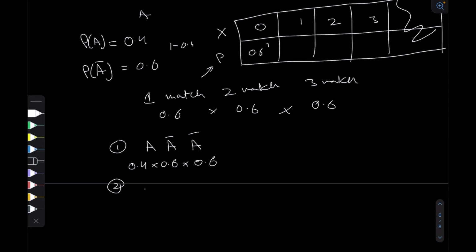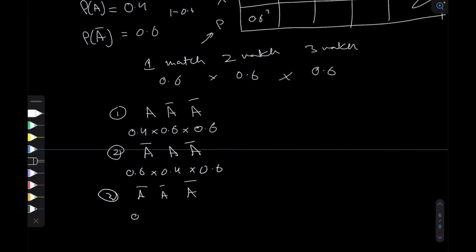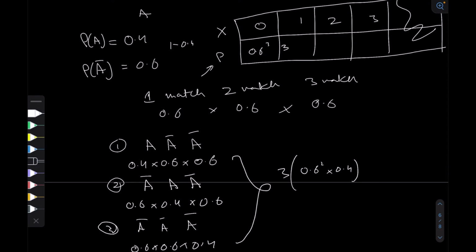There can be another situation where team A first loses, then it wins, and then it loses again. This would be 0.6 multiplied by 0.4 multiplied by 0.6. And in another situation where team A loses and then again loses and then wins on the third match, this would be 0.6 multiplied by 0.6 multiplied by 0.4. Notice how this is just 3 multiplied by 0.6 squared multiplied by 0.4. Right, so let's write it down here: 3, 0.6 squared, 0.4.